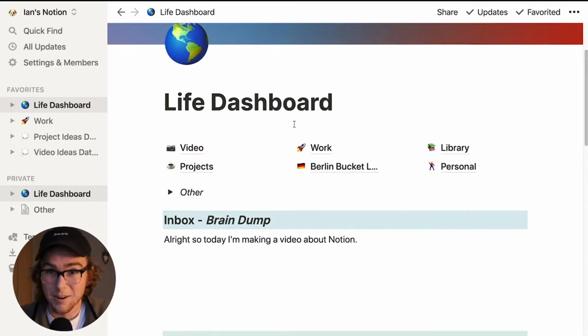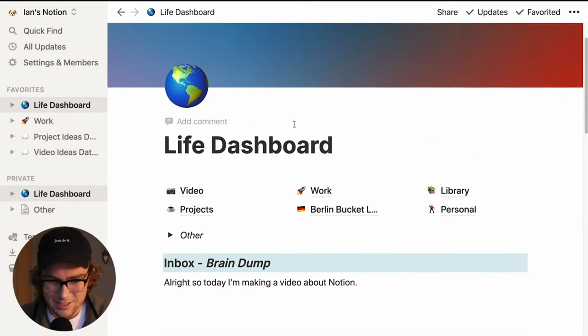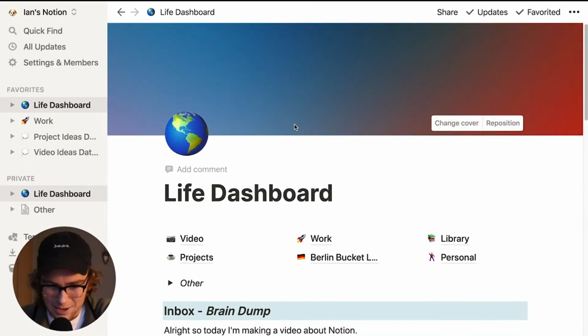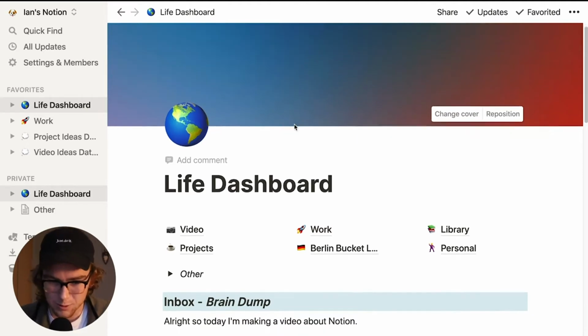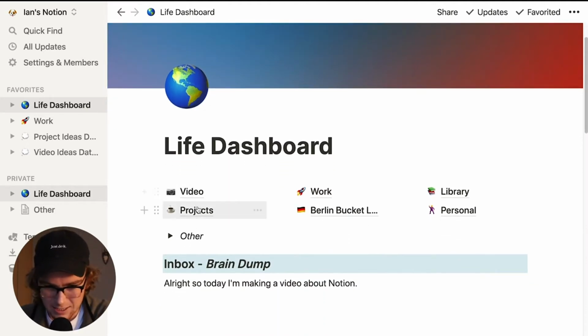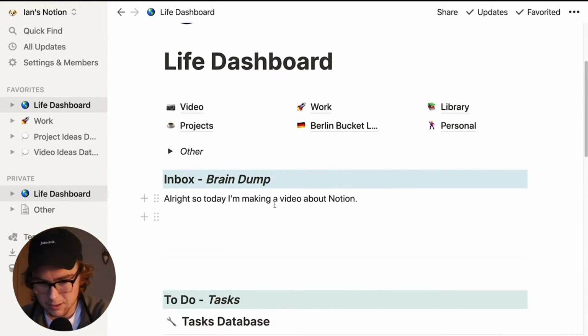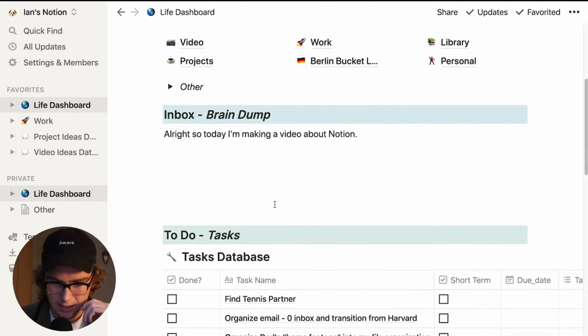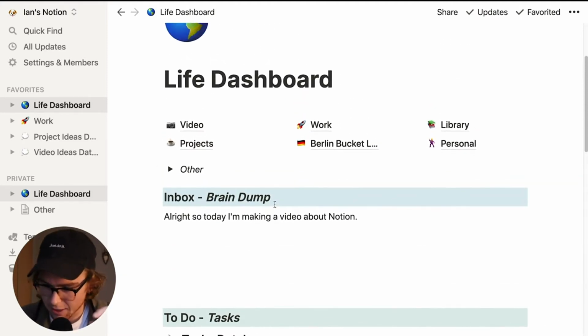Let's do it. All right, so welcome to my Notion page. It's called the Life Dashboard. This is sort of the headquarters of my little Notion world. And here at the top, you can see links to other pages that resemble this one. And here below, you see a place for an inbox with a brain dump. And lastly, sort of a to-do list task database that I have at the bottom here.